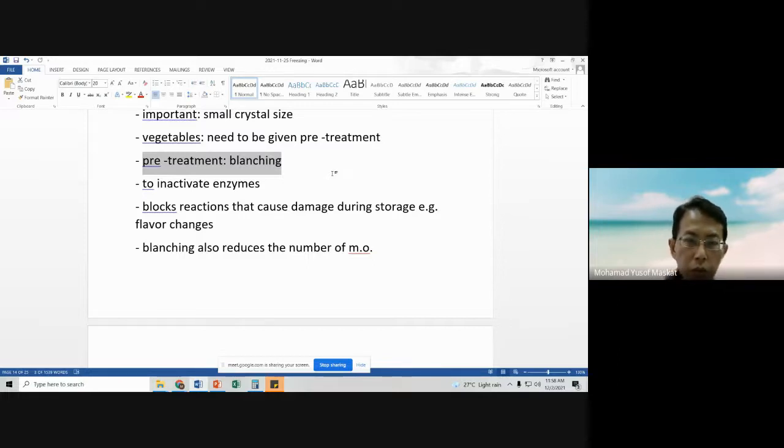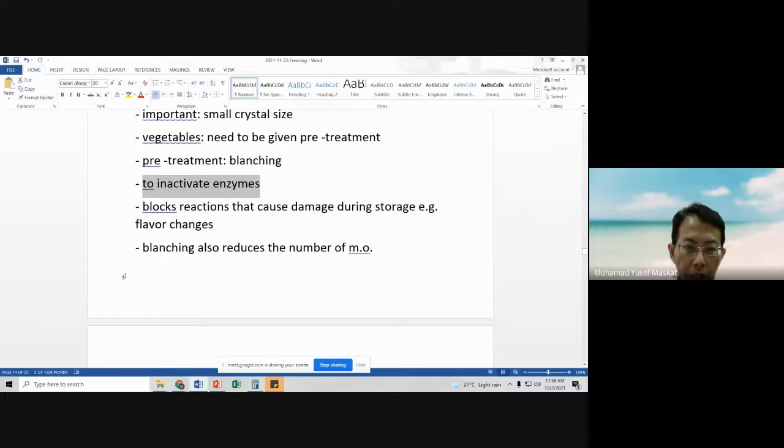So we do blanching to inactivate enzymes. It will block reactions that cause damage during storage, for example, flavor changes. If not, the product will still look okay, but the taste will be a bit off, and consumers do not like that.